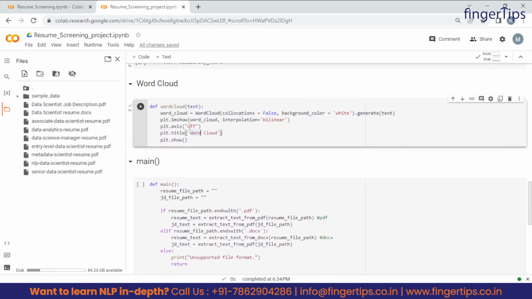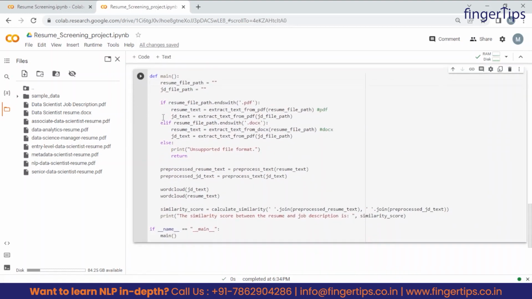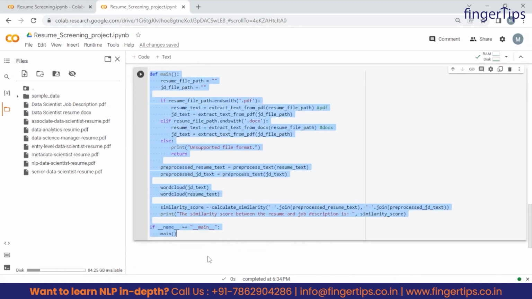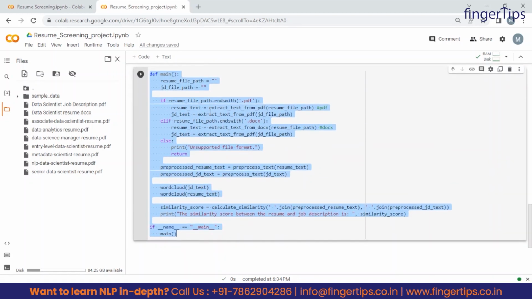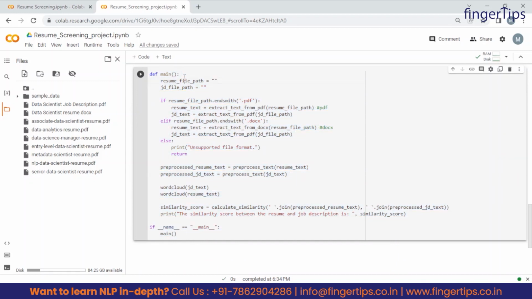We have just created those functions, but it's time now to call these functions inside this main function. Before that, let's just understand this main function. So guys, first we are setting the file path for the job seeker's resume and job description. As of now I have just kept these blank, right? So how to fill these?